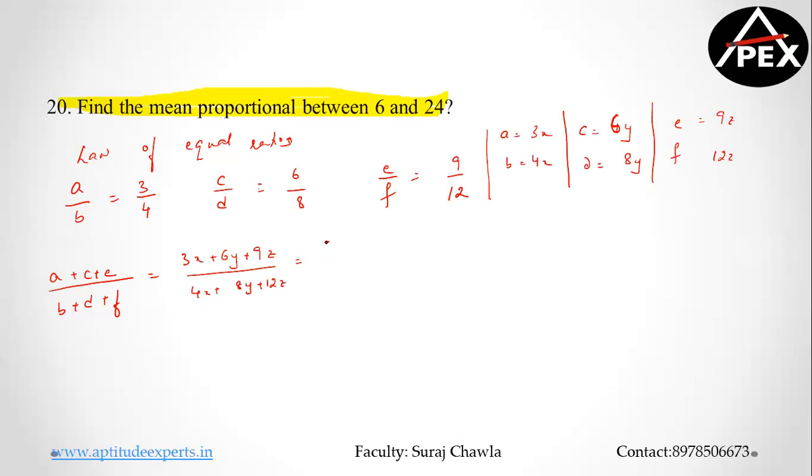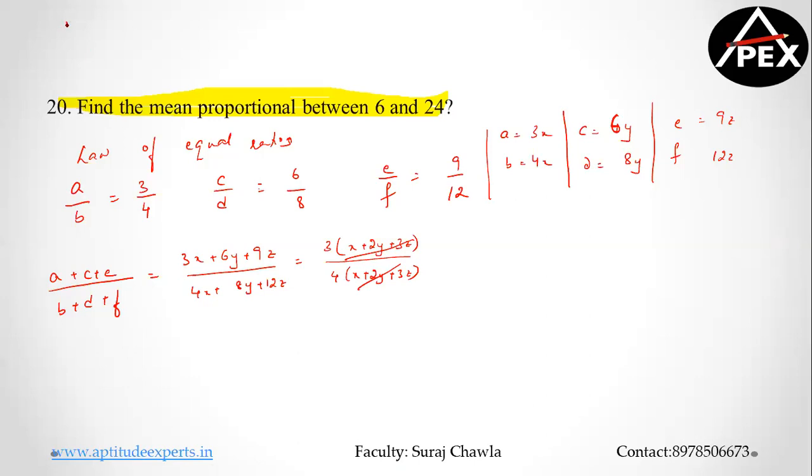So what will happen if you take a 3 common in the numerator, you get x plus 2y plus 3z divided by, if you take 4 in the denominator, you again get x plus 2y plus 3z. So this gets cancelled. Eventually the answer is going to be 3 by 4. Clear? I repeat, stick to basics. You'll never have a problem initially and then you can simplify the shortcut.